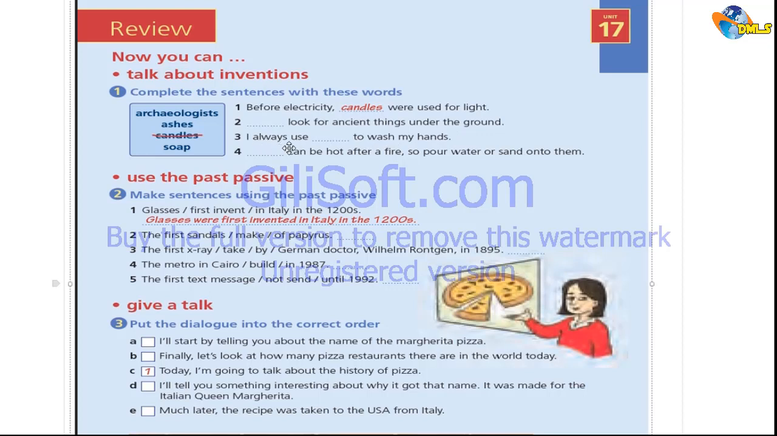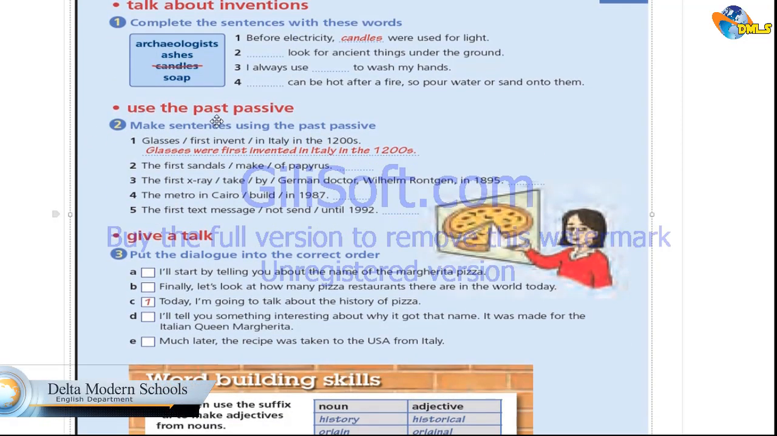Number three, I always use so and so to wash my hands. Yeah, I hear you. That's soap. Correct. Good answer. Number four, so and so can be hot after a fire. So pour water or sand onto them. That's ashes. Now, let's move to the next part using the past simple passive. Make sentences using the past passive.